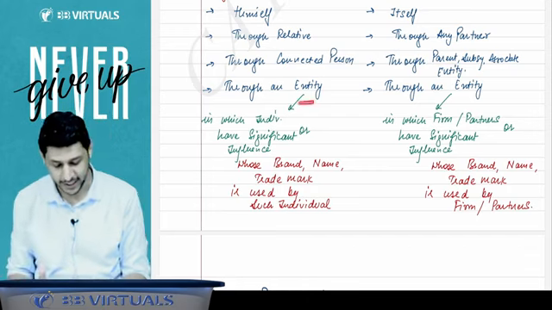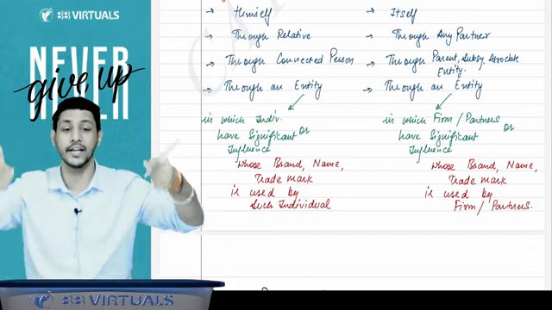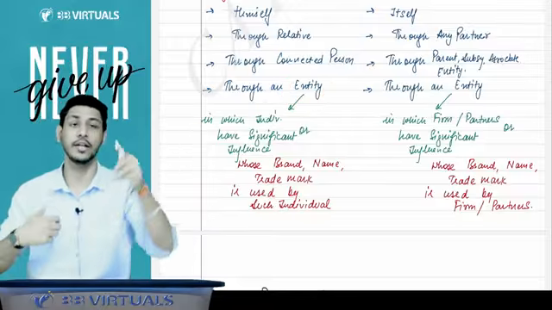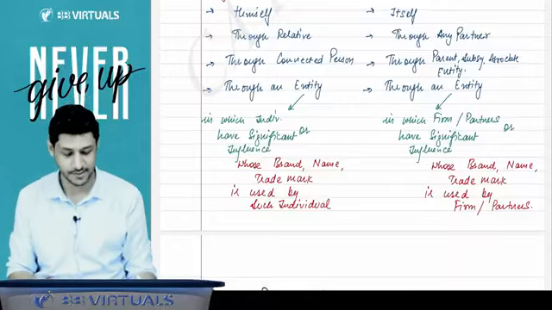Sir, which entity? The entity in which I have significant influence, or the entity whose brand name or trade name I am using. Through that entity, I cannot provide the services.